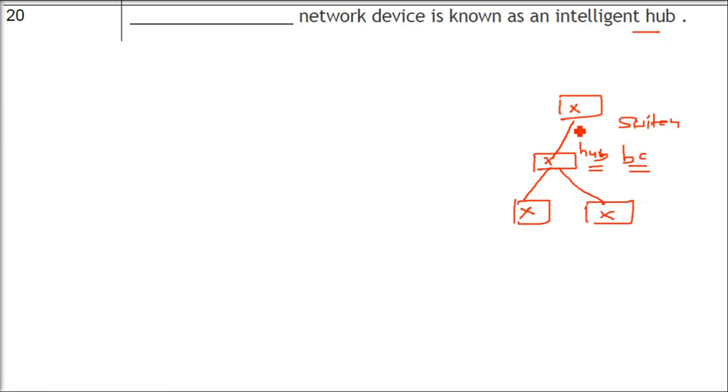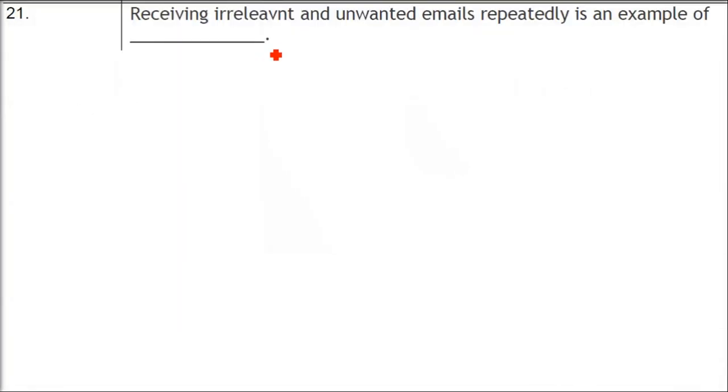Now when we have an intelligent hub, which is a switch, it will see that this X is coming for which system. It will send X to one system. When Y is coming, it will send Y to another system. Okay? That is, the intelligent hub, it is a switch. We name it as switch.